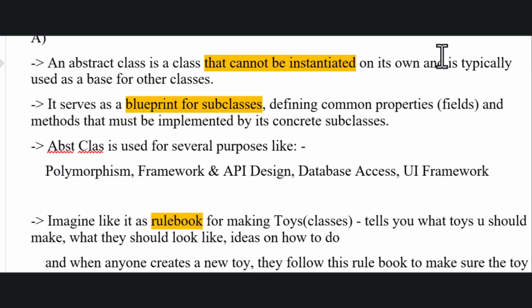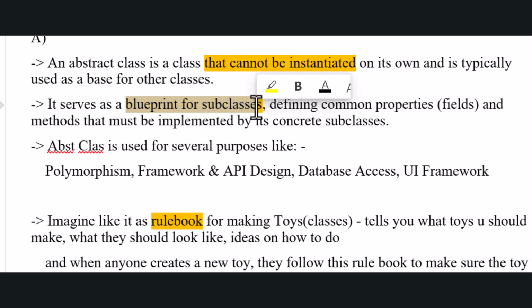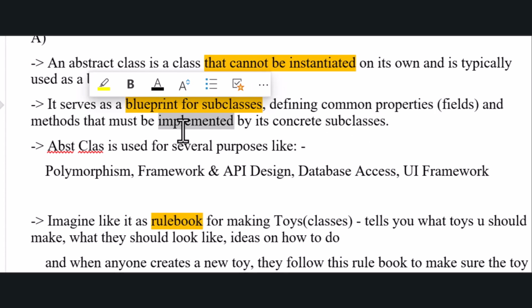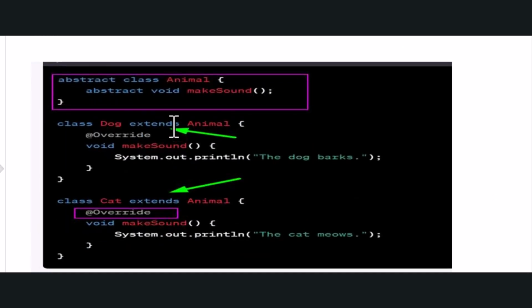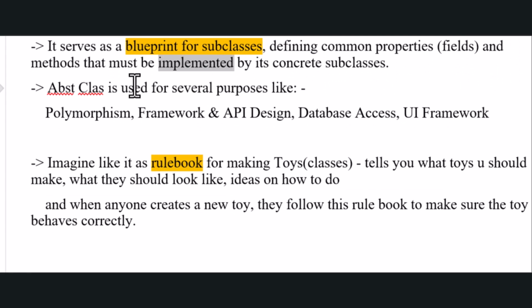So now if we take the definition, an abstract class is a class that cannot be instantiated on its own and is typically used as a base for other classes. It serves as a blueprint for subclasses, defining common properties, fields, and methods that must be implemented by its concrete subclass. So for example, these are the fields and methods. We can also implement the fields.